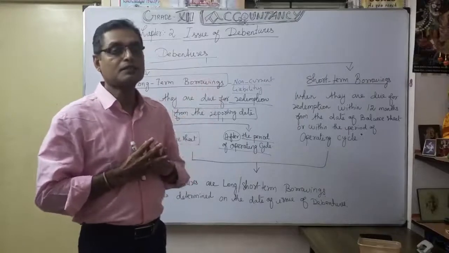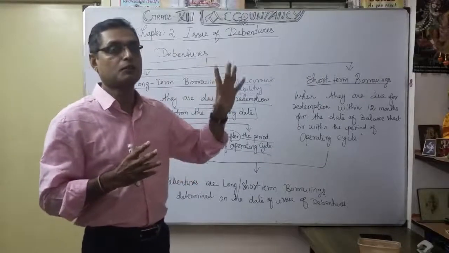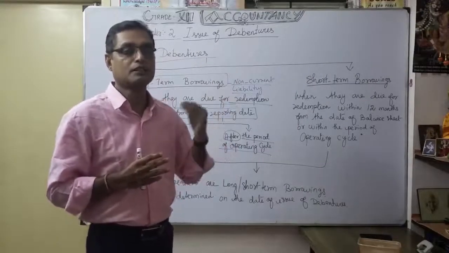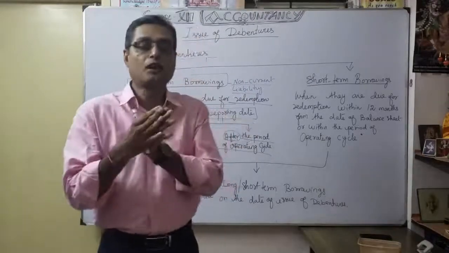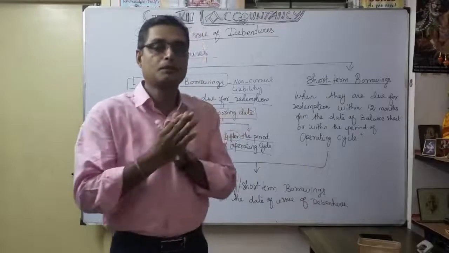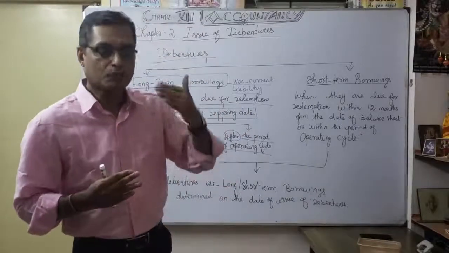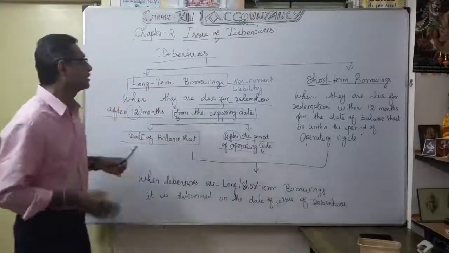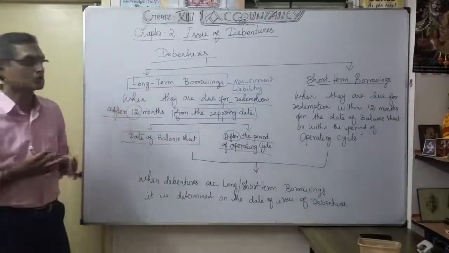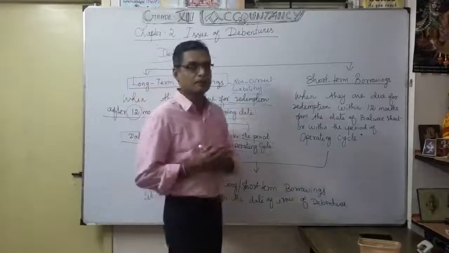Some debentures we can say come under long-term borrowings. Why? Because their redemption is after 12 months. That means you are going to consider repayment of the debenture only after 1 year, not immediately. That's why it is called long-term borrowings. Now understood? That's our non-current liability.